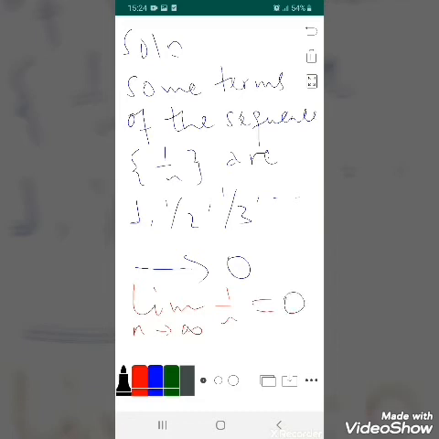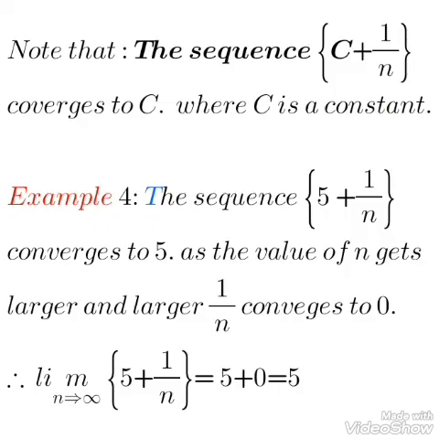Therefore, you can read this as the limit of 1 over n as n approaches infinity is 0. That means as the value of n increases, the value of 1 over n is very close to 0.